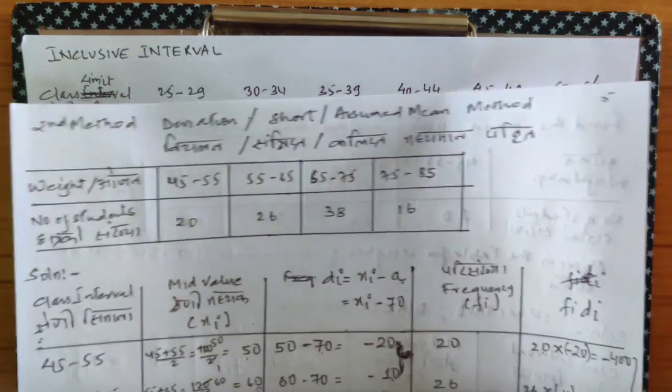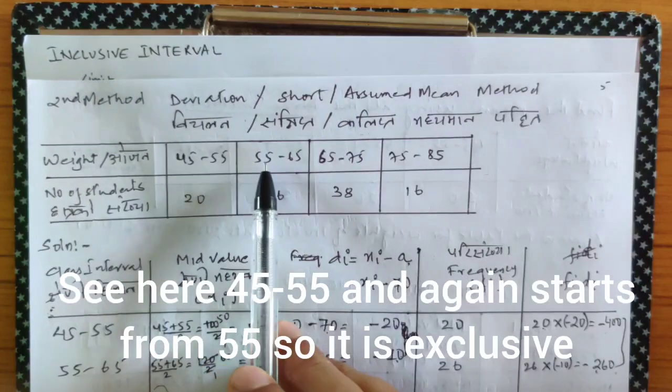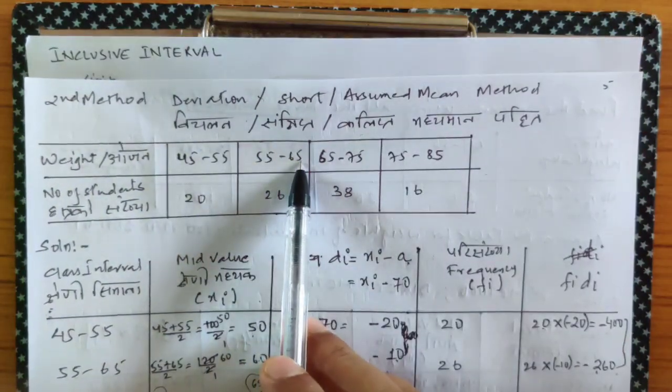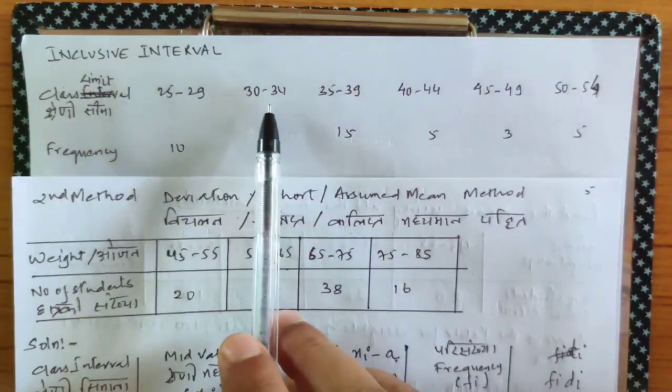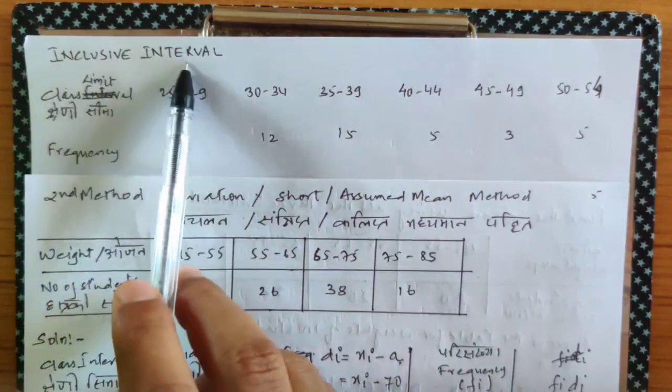Let me just show you one. Look out here. This is an exclusive interval, 45 to 55, and from where does it start? From 55 only, 55 to 65. So this is an exclusive, or I say ready-made. But look out here, it's 25 to 29. Does it start from 29? No, it starts from 30. That is why this is an inclusive interval.